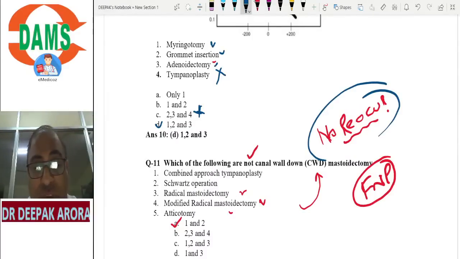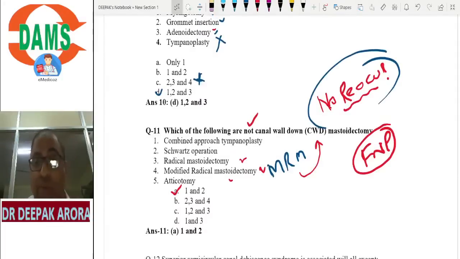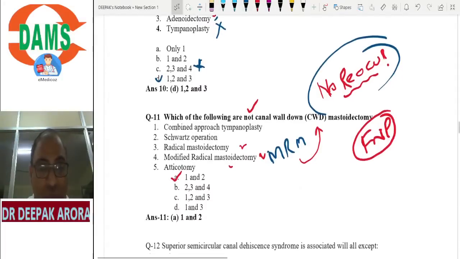Which is the common surgery we are doing in CSOM? That is MRM. Always remember, modified radical mastoidectomy is the most common surgery we are doing. All the complications should be on your tips. Management of safe, unsafe on your tips. Audiometry, subjective, objective. Very important topic for Central Institute.